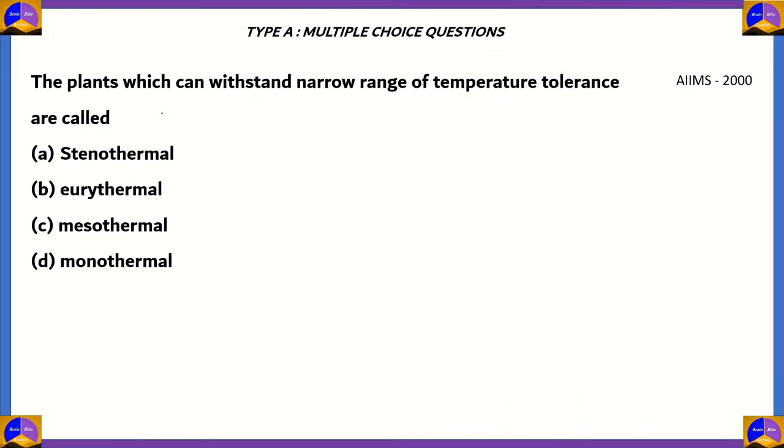The plants which can withstand narrow range of temperature tolerance are called A, stenothermal, B, euthermal, C, mesothermal, D, monothermal. If you look at the following options, option D, monothermal, means surviving at only one temperature, which is realistically not possible. So option D is incorrect.